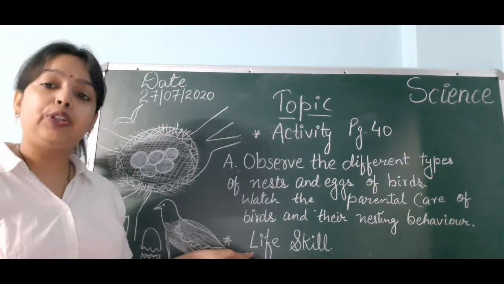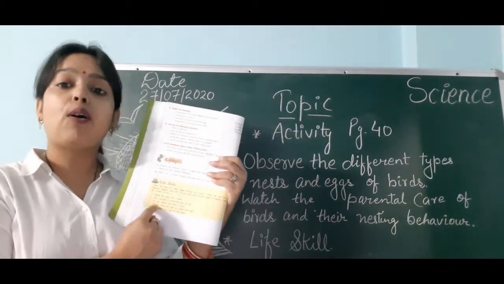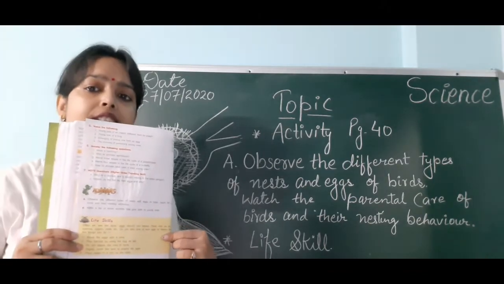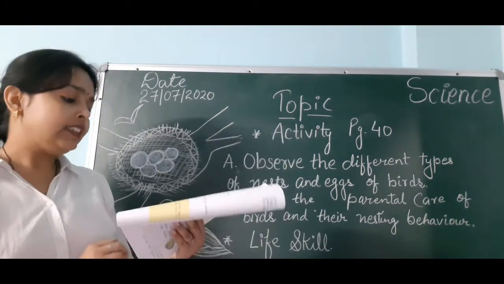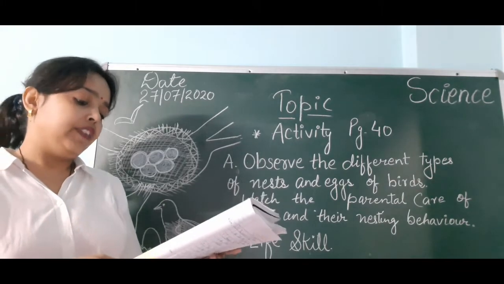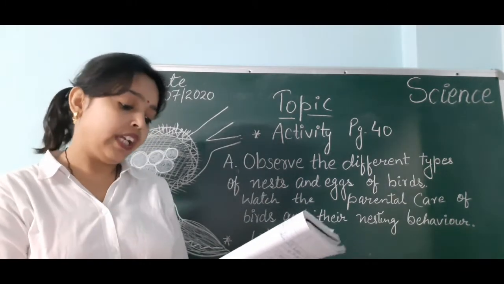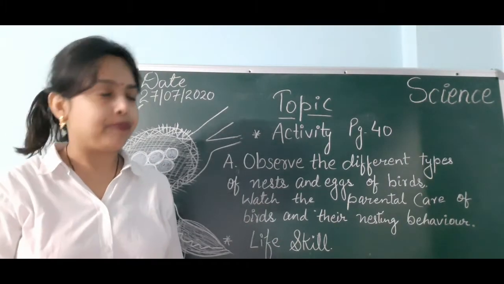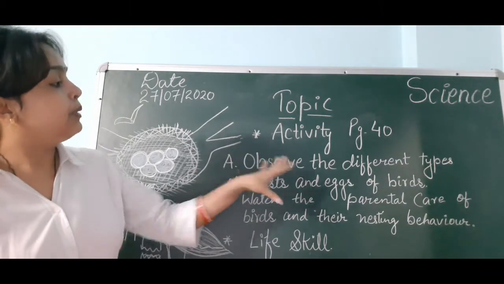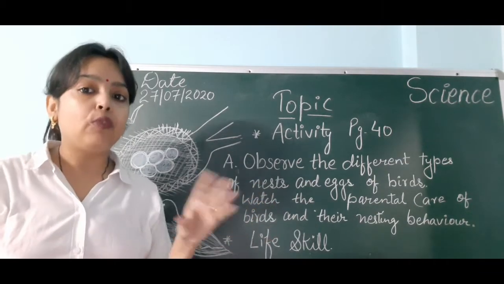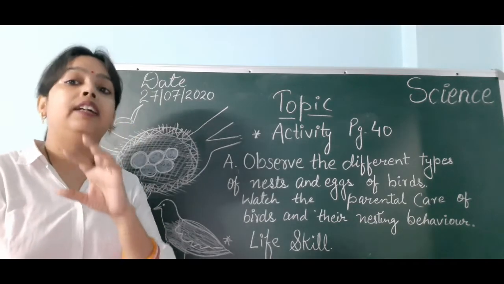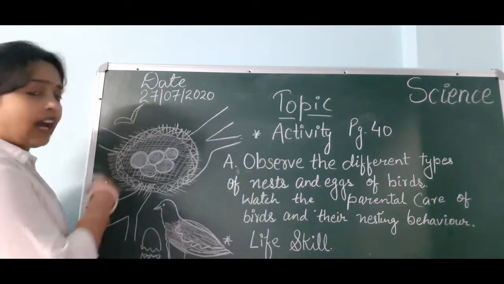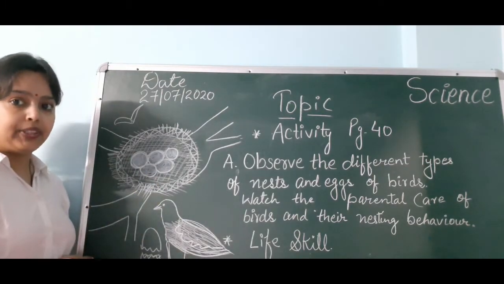After that we will do the life skill. There is a yellow box, that is the life skill. You will do this life skill in your book. There is something given related to birds, and you have to read it and do the tick mark. To observe the different types of nests, I will provide you a video with many different types of birds, eggs and nests. I made a picture related to this activity also.